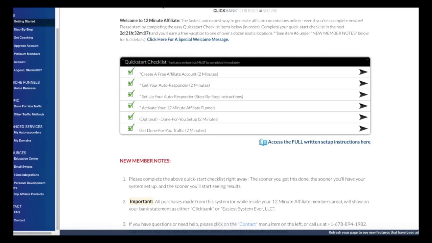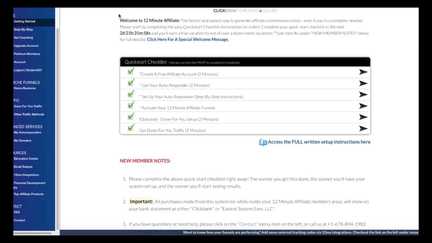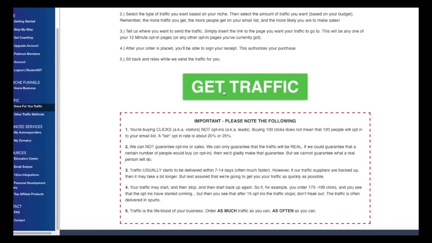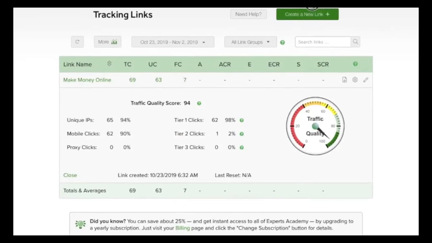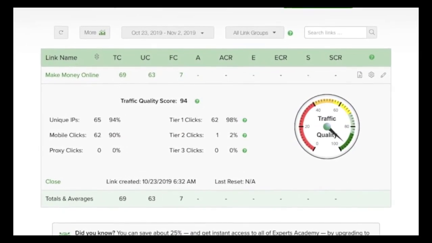Again, it's a good product for beginners. You're going to have to invest some money. You need ClickMagic. Don't do anything buying any traffic without ClickMagic, because even this so-called done for you traffic that they have can be fake. I don't think it's fake, but it can be, and you never know unless you're testing. So you need ClickMagic if you're going to use this program. That's my review on it.